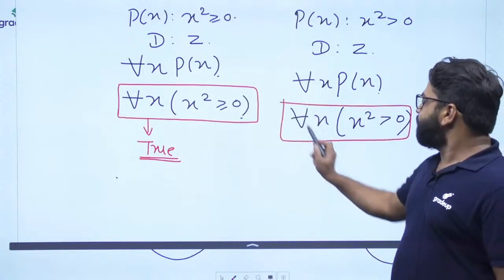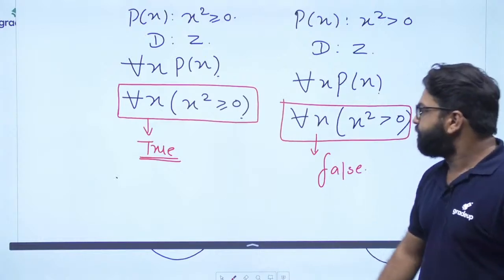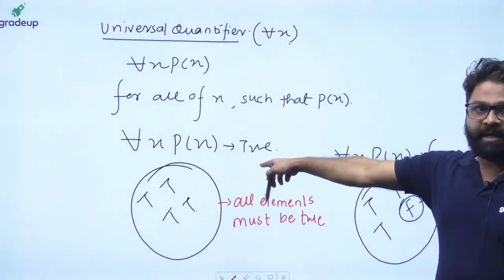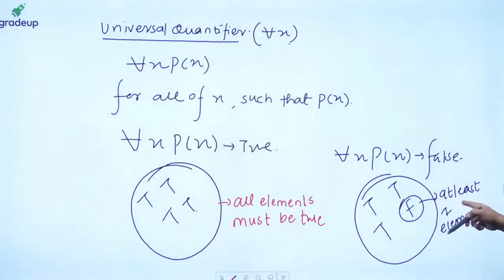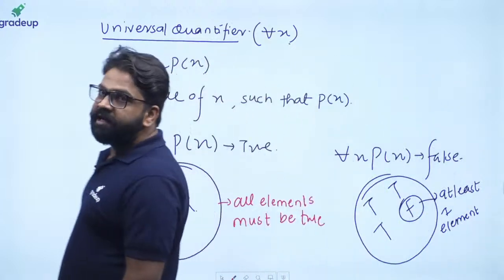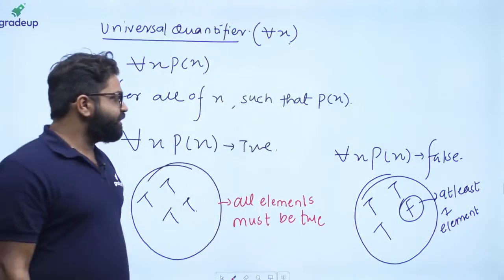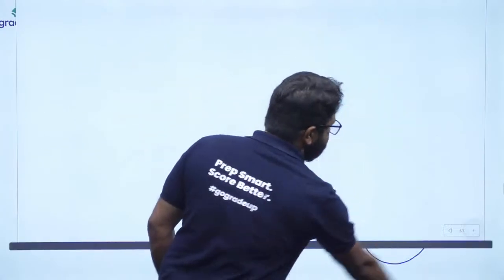So as I told you, try to understand when it will become true and when it will become false. It will become true when all elements are true. When at least one element is false, the statement will become false. This is a concept related to what is called a quantifier. Now let's talk about the other important thing.